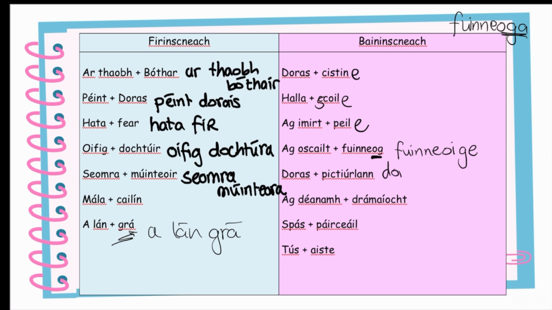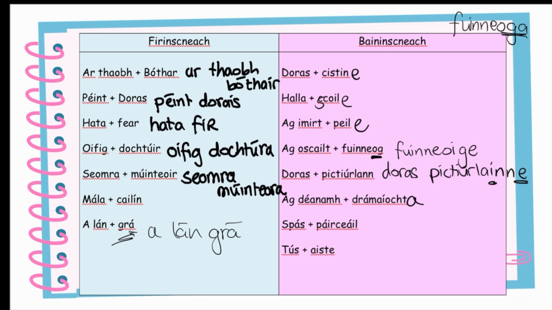So it's doras pictiúrlainne. So TIU for the or, LA, and I'm adding in an I in order to be able to add in the E at the end. Now, drámaíocht is just drámaíochta. There's no way to make it slender, so I just add an A at the end, doing drama.